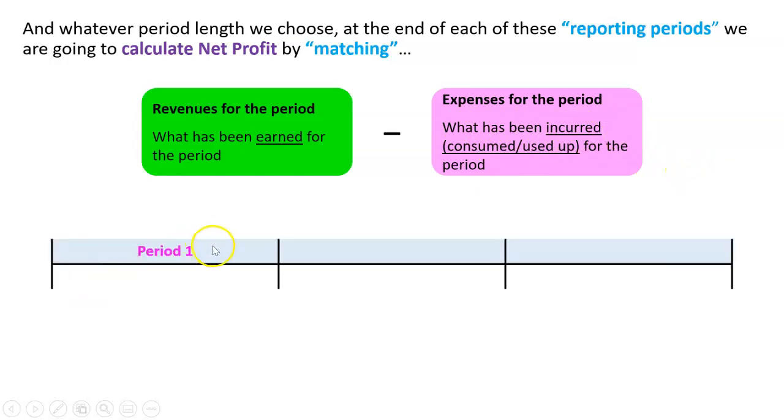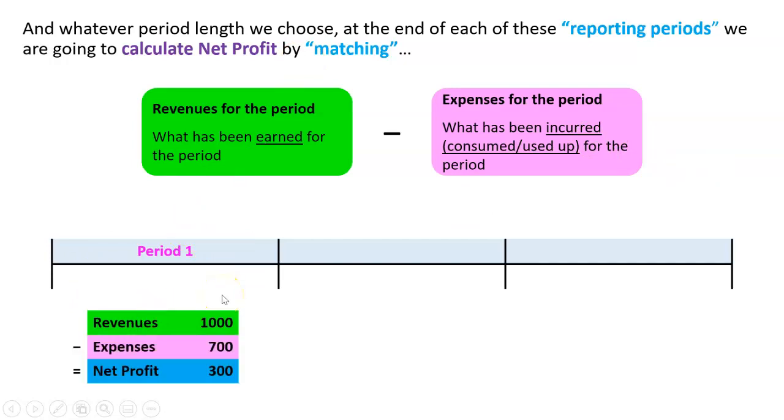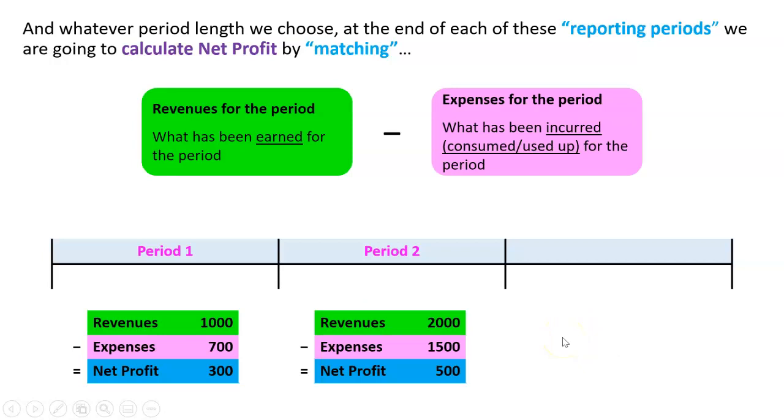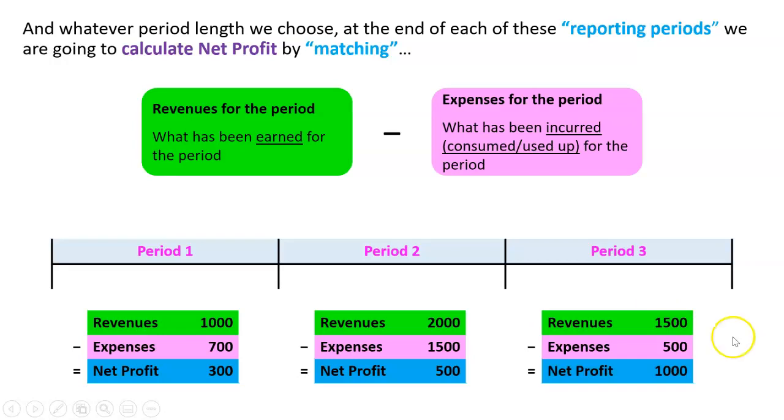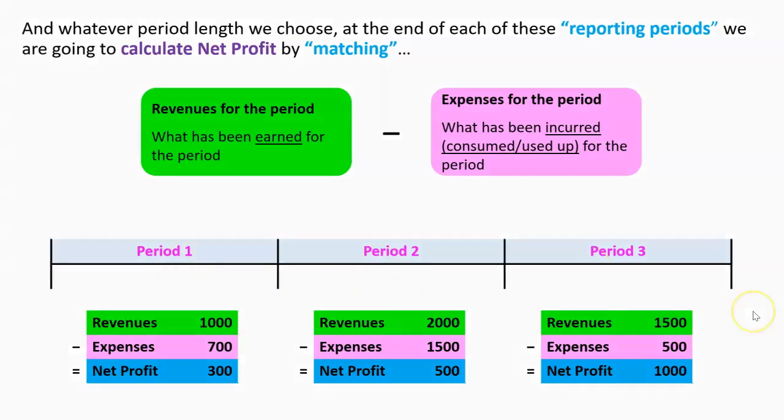So for example, here's the first period. At the end of the period, we're going to match revenues, 1,000, minus expenses, gives us the profit. End of period 2. Match revenues, 2,000, with expenses, 1,500, gives us our profit of 500. At the end of the third period, revenues, 1,500, expenses, 500, net profit, 1,000. So whatever length this period is, this could be a month or a year, but at the end of these periods, we are matching revenues with expenses to get net profit.